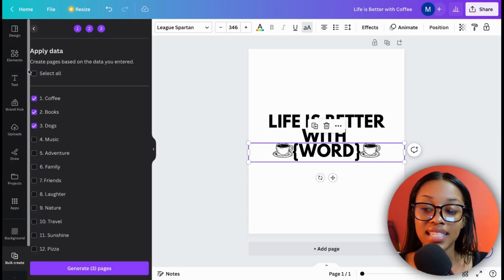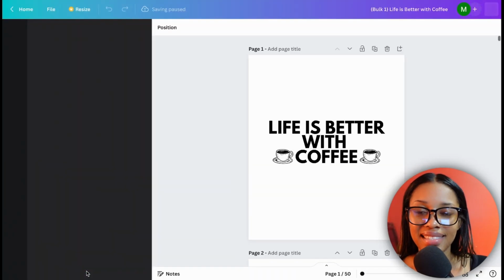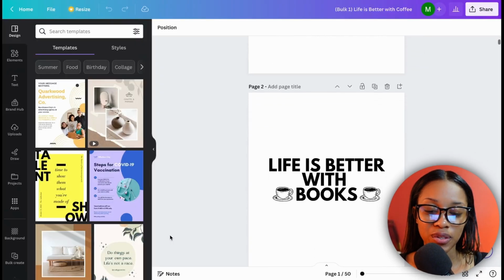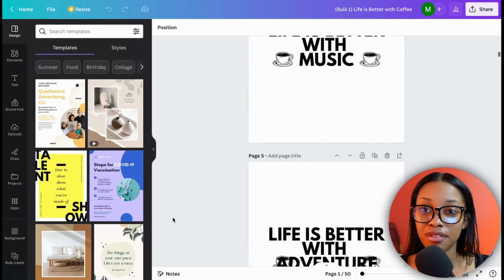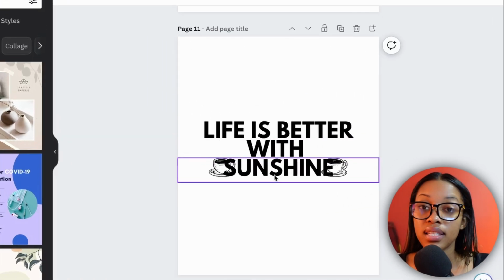But the whole point of this is to generate all 50, so select that and then hit generate 50 pages. So now it's been 0.0001 second, and as you can see, if we scroll down, it's generated us all 50 of our different options. If you take a look at this one, as you can see, the word sunshine is going over the coffee. Don't worry about this.